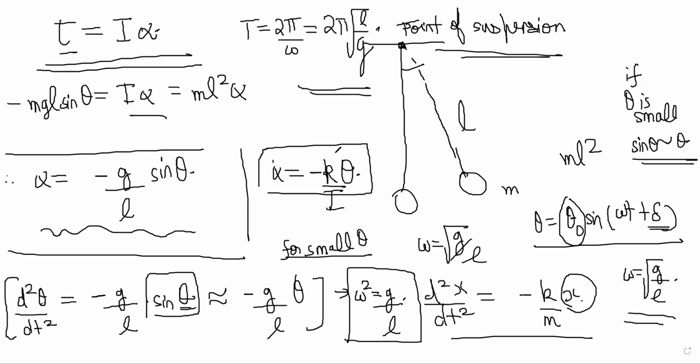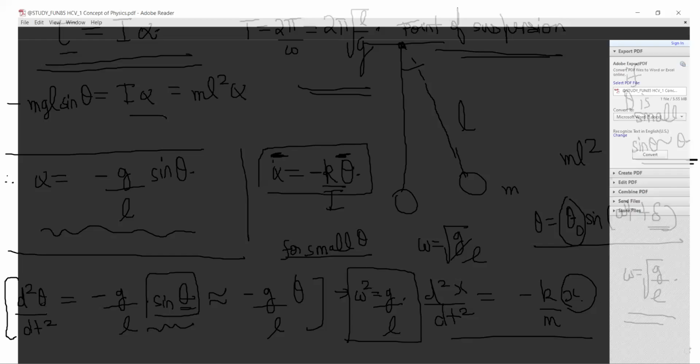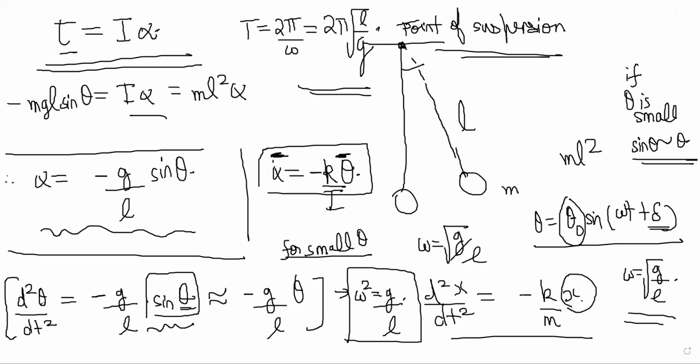As long as alpha is proportional to theta, you have an SHM, and you know the answer to that SHM. If it is not like that, then you have to hope that you can do some approximation and get it. In this case, our approximation is small theta. If it is small theta, sine theta is the same as theta. So that is what he has derived here.